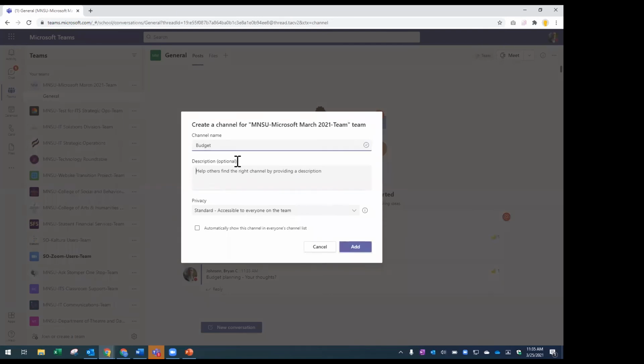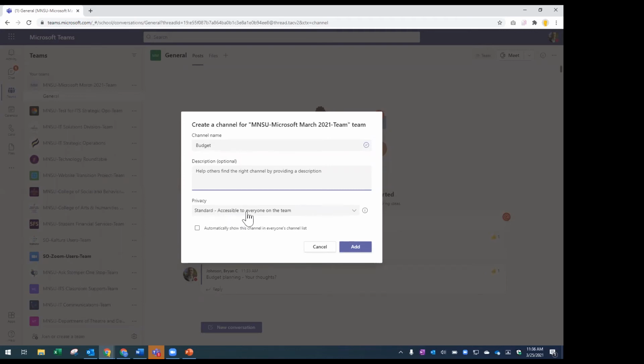And we'll call it budget. And privacy is standard, which means everyone in the team can come in and look. What I love about this feature is that it creates a channel, a separate container for this conversation and for the files that go along with it, and maybe whatever other apps we want to add, and we'll show how to do that in a little bit.